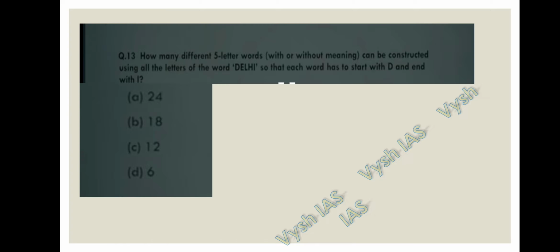So this is the last question which we are discussing from the previous year questions of permutations and combinations. How many different 5-letter words, with or without meaning, can be constructed using all the letters of the word Delhi, so that each word has to start with D and end with I? So let's take the word Delhi. The word Delhi contains 5 letters, right? So let's draw the blanks.